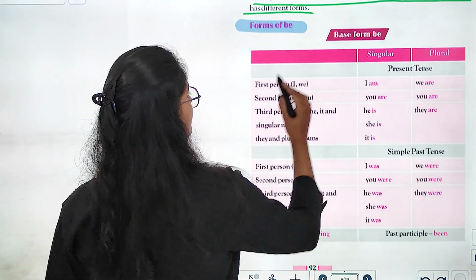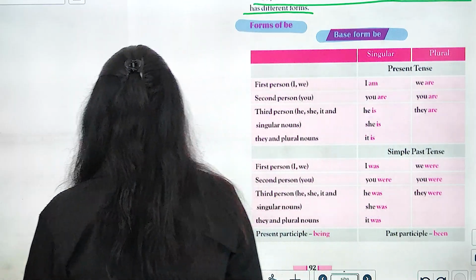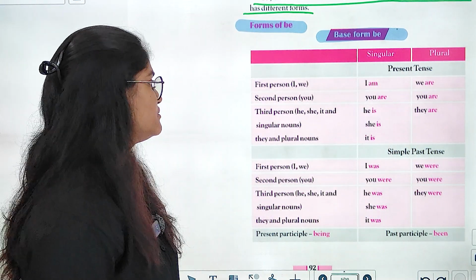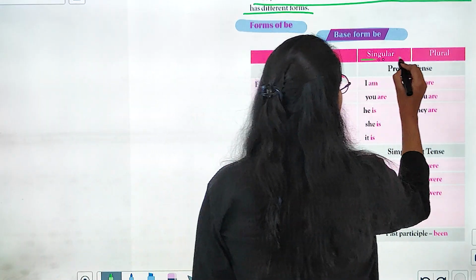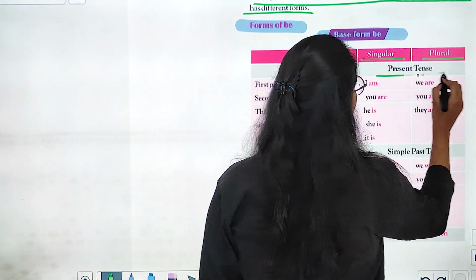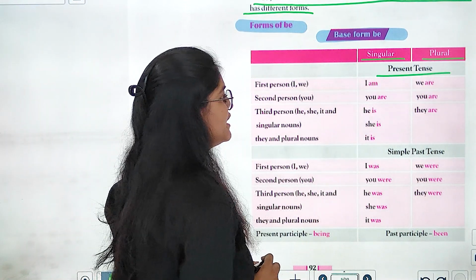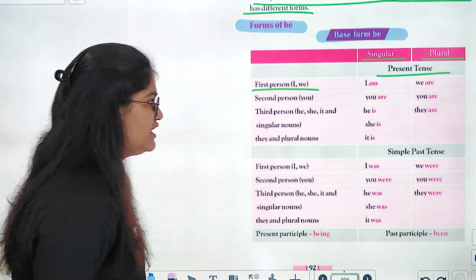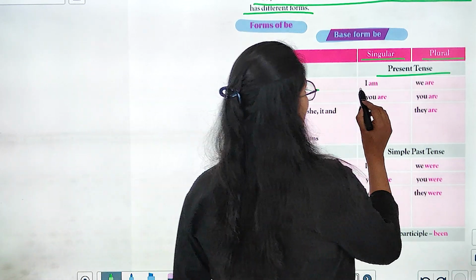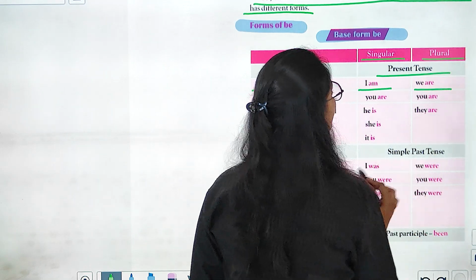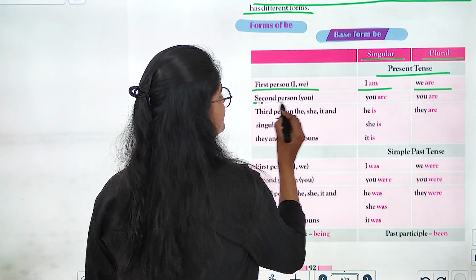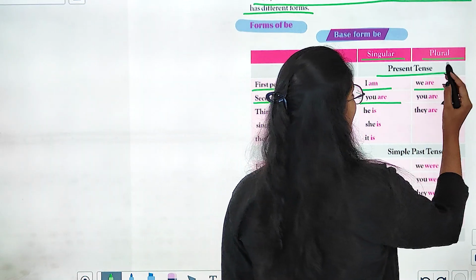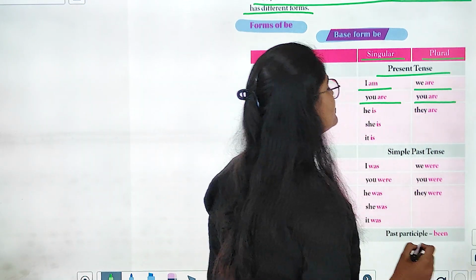So सबसे पहले हमारे पास है base form be. तो base form be क्या है? Let's find out. So it is singular, plural, present tense, right? So as first person, which is I and we, we are going to use I am, we are. Second person as you in the singular is you are, and in the plural also it is you are.